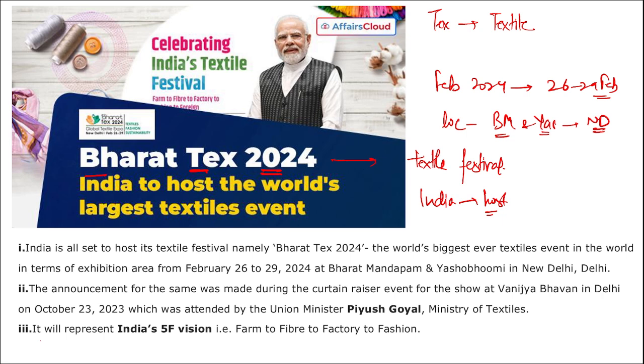Apart from this, remember here only, India will represent India's 5F vision, that is farm to fiber to factory to fashion, right? Then apart from this also, the Expo will be organized by the consortium of 12 Textile Export Promotion Councils with the support of the Ministry of Textiles. And as we just saw, if we revise, Bharat Tex 2024, the world's largest textile event, is going to be held in New Delhi, and the location here is Bharat Mandapam and Yashobhumi.